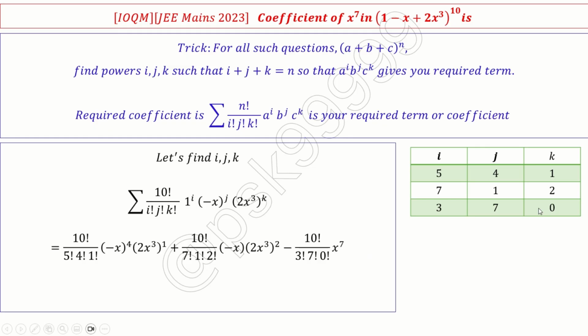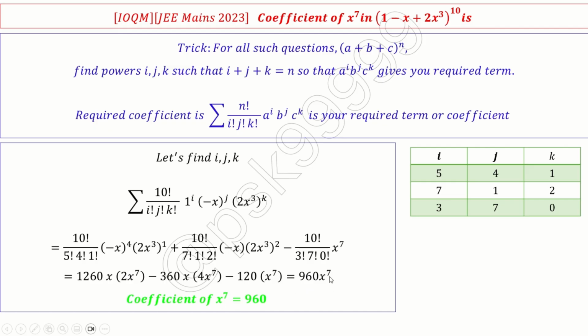This is 2. Similarly, the third one, which is only x power 7. Minus, I kept here, so it is actually (minus x) whole power 7. So minus is here because it's an odd power. Now you just have to simplify and calculate these terms. These terms will become 960 x power 7, because the coefficient is 960. So all these kinds of problems you can solve using this. This is useful for IOQM as well as JEE Mains. Okay, next.